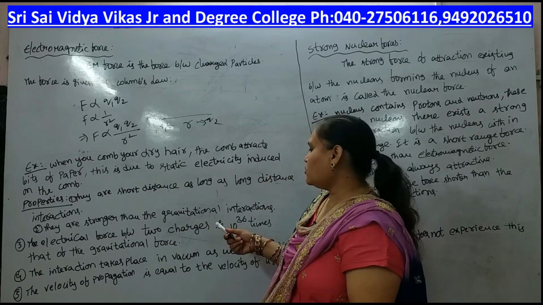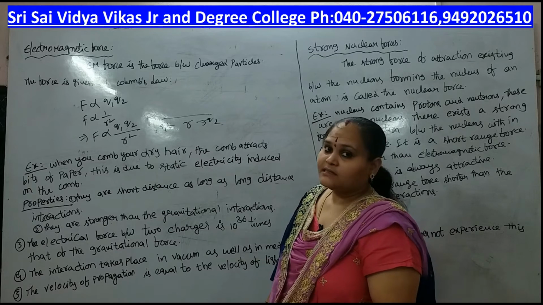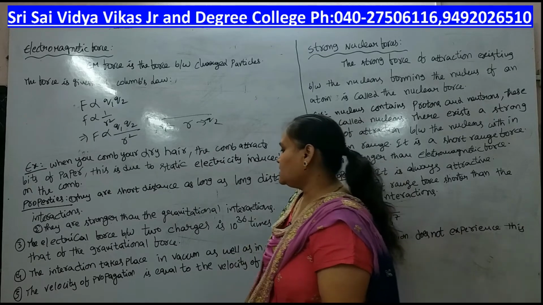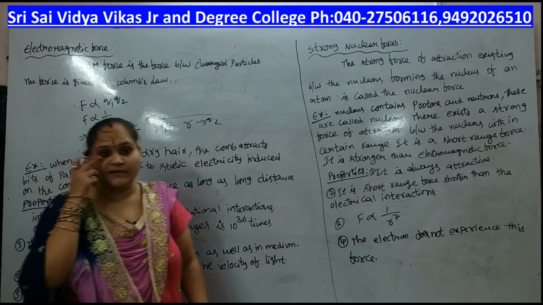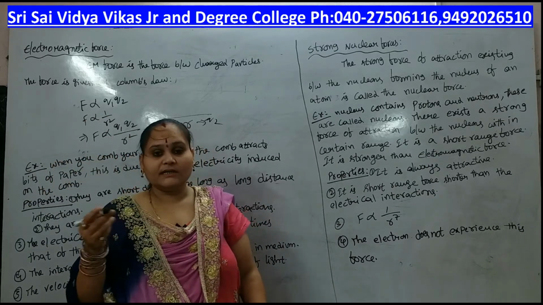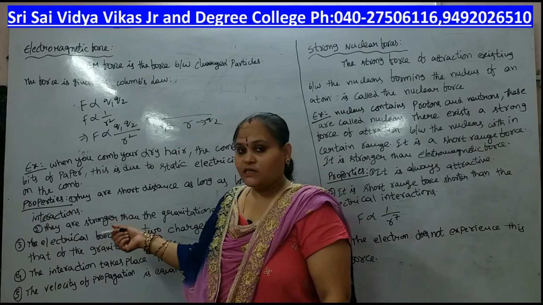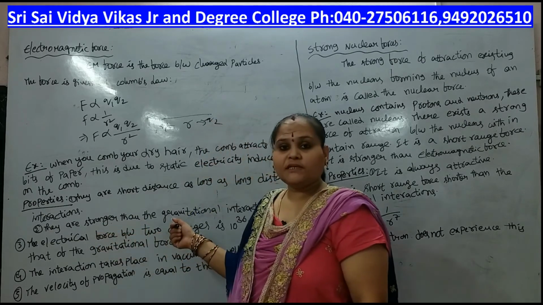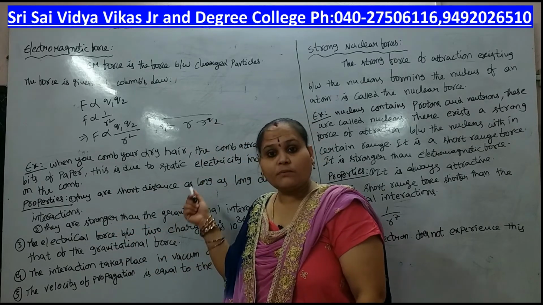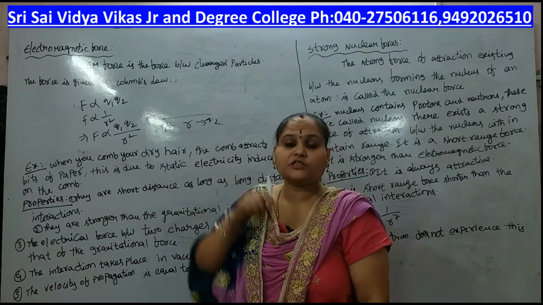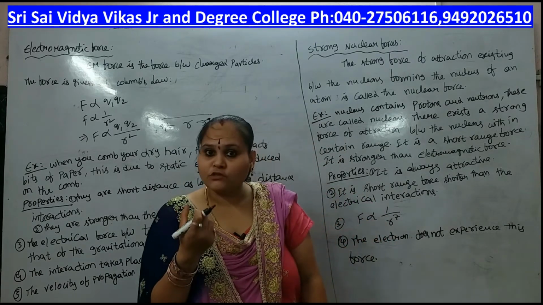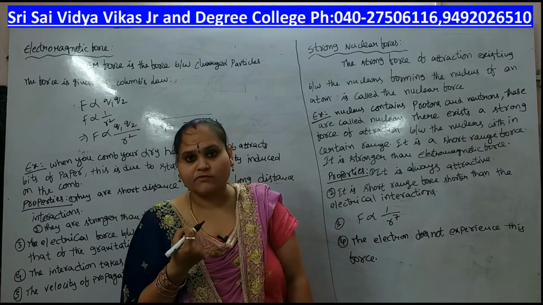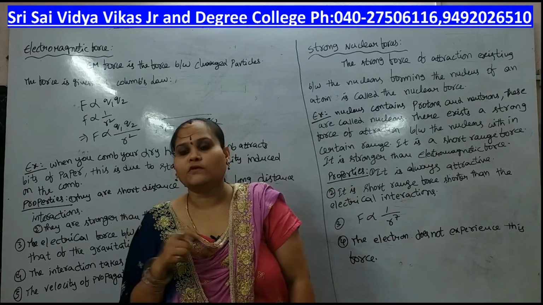The electrical force between two charges is 10 to the power of 36 times the gravitational force of attraction. When I am saying that, what am I saying? The electric force between the charges is 10 to the power of 36 times the gravitational force of attraction. That means the electromagnetic force is very much stronger than the gravitational force of attraction when the two are compared.